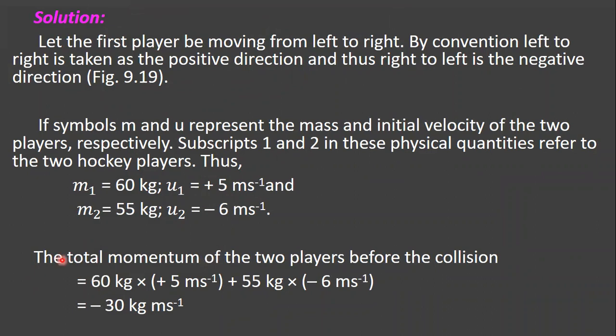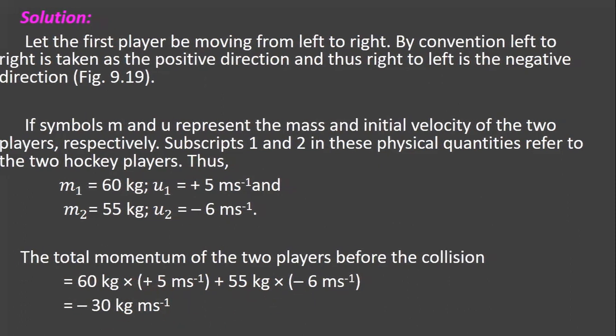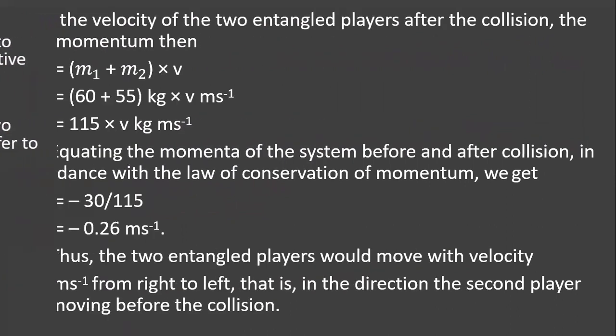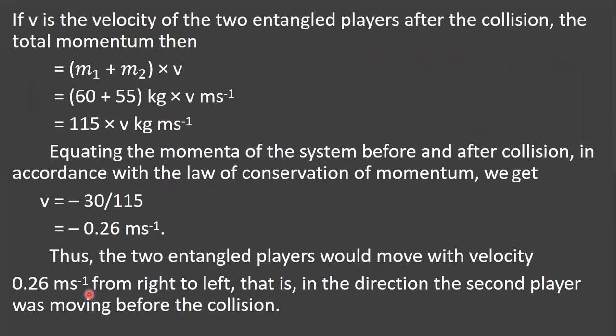Next, we find the total momentum of the two players. That is 60 kg into 5 meter per second plus 55 kg into minus 6 meter per second, that is m1 u1 plus m2 u2. You will get minus 30 kg meter per second. Then we find the velocity of the two entangled players after the collision.